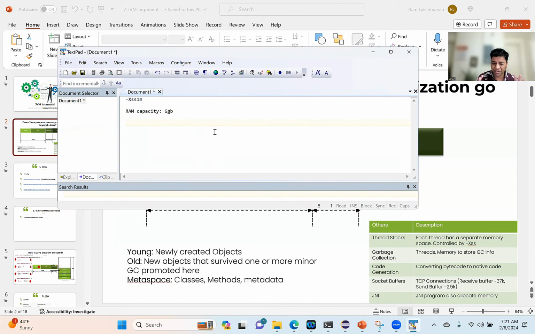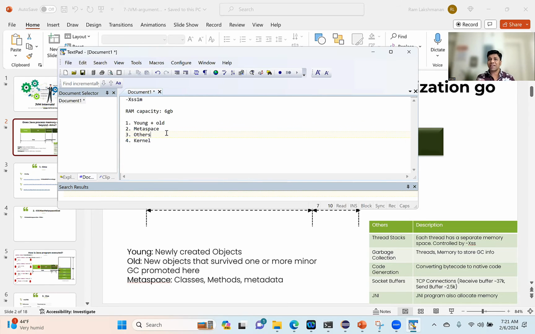When you're planning to size your JVM memory, you want to take 3 components, or actually 4 components, into account. First is young and old, right? And then the second is metaspace. And the third is the others region. And then the fourth is we need to give some memory for the kernel as well, right?